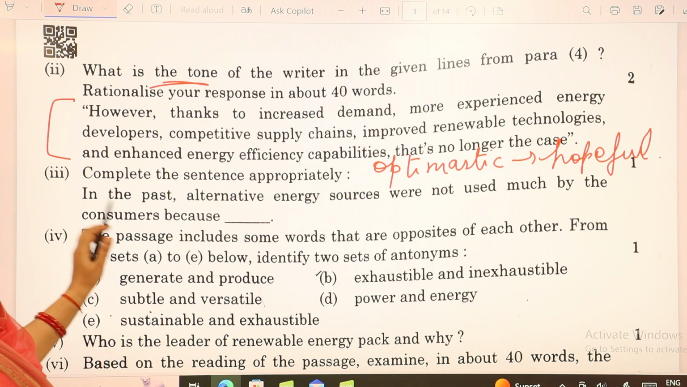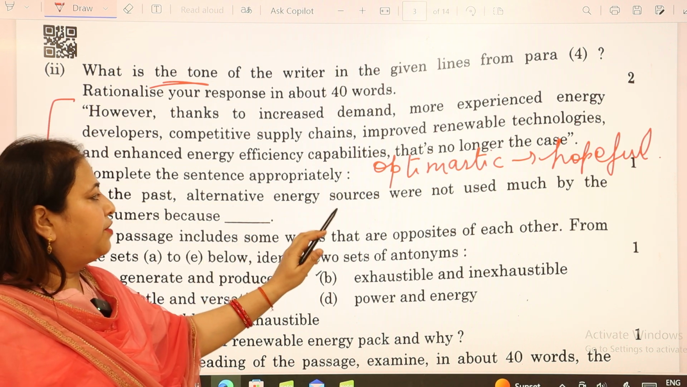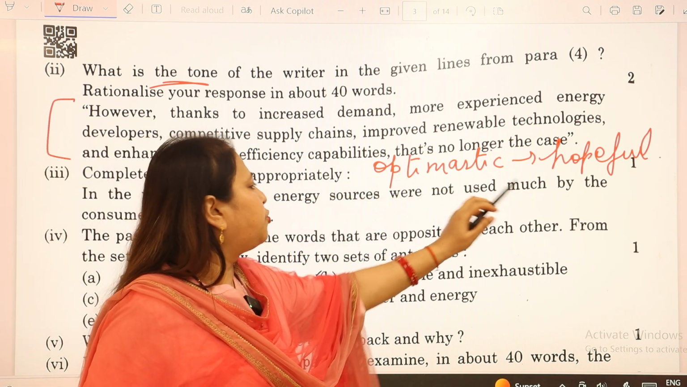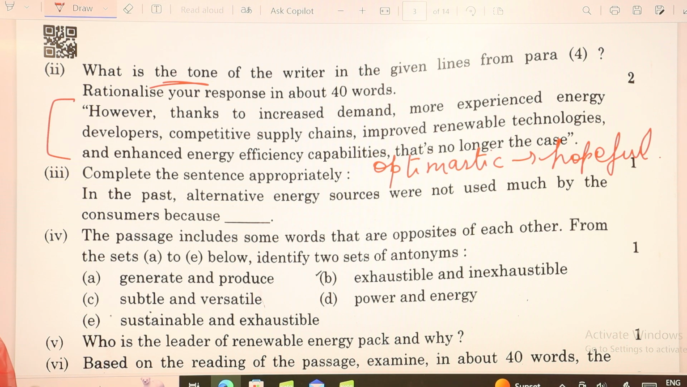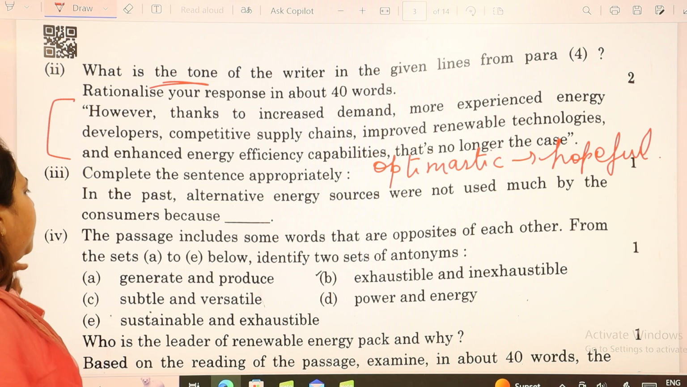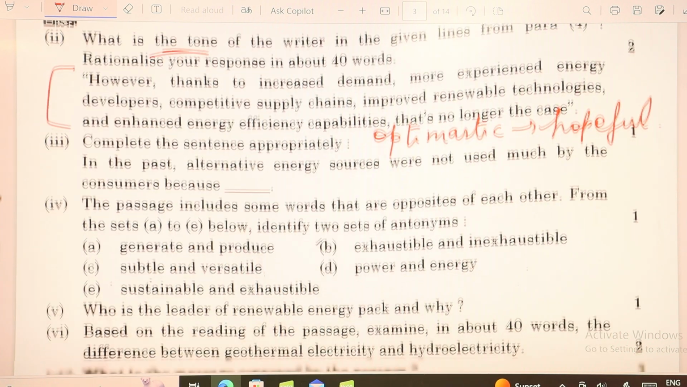In the past, alternative energy sources were not used much by the consumers because they were often prohibitively expensive and lacked the efficiency and accessibility that they have now achieved due to the advancement in technology and increased demand. This would be the answer to it. Then we move to the fourth one.